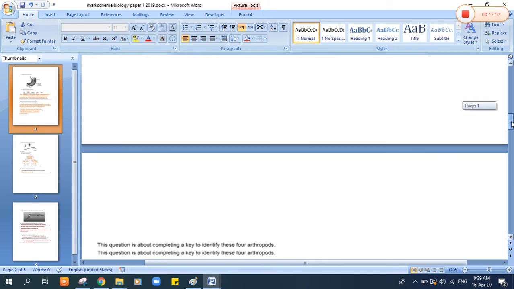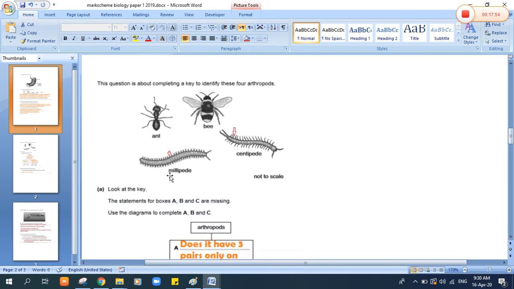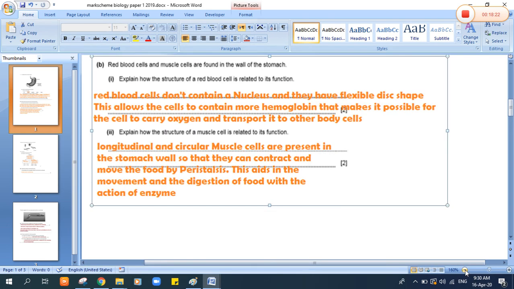In this way, the millipedes here have two pairs of legs on each side, but here we have only one pair of legs on each side, and be careful that it is long compared with the millipedes. Okay, I know that they are short, but they are longer than millipedes. You have to say this too.